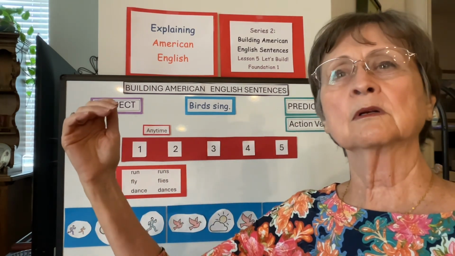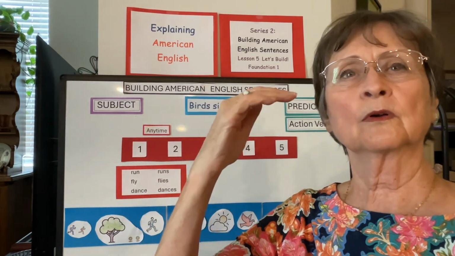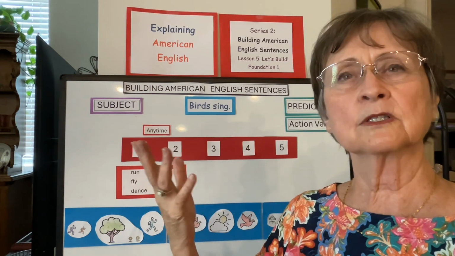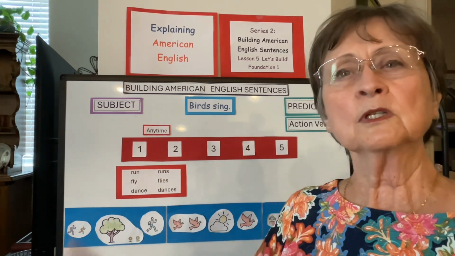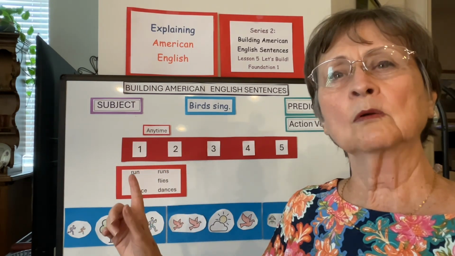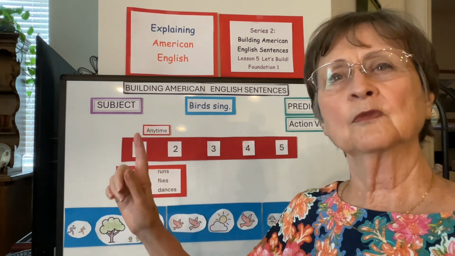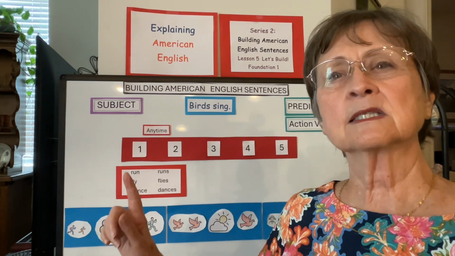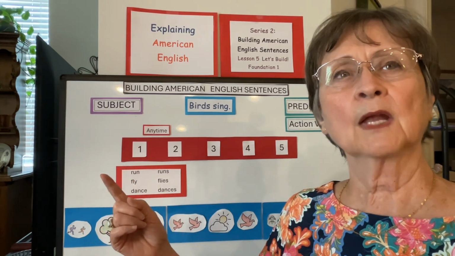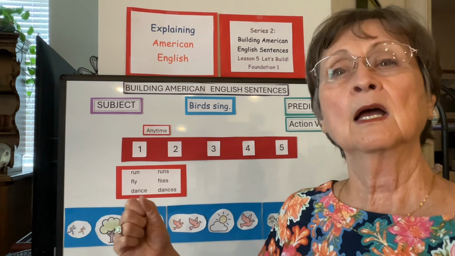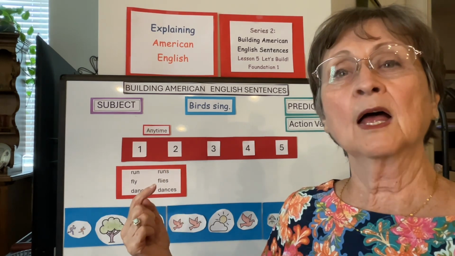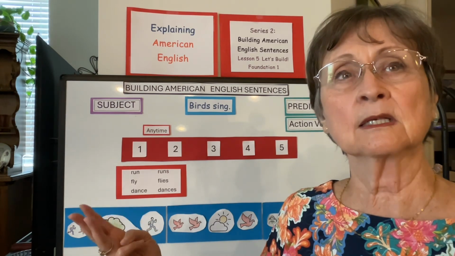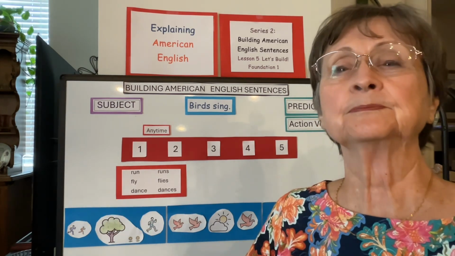And we're going to build on it adjectives, and for the verb, adverbs. We build on those two, adding adjectives and adverbs. I'm going to use these 3 verbs, but I'm only going to use them in the anytime form. This is run, fly, dance with I, you, we, they. And runs, flies, dances with he or she or it sentences.